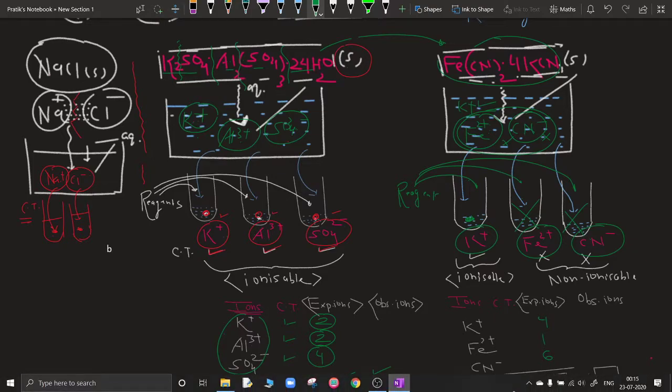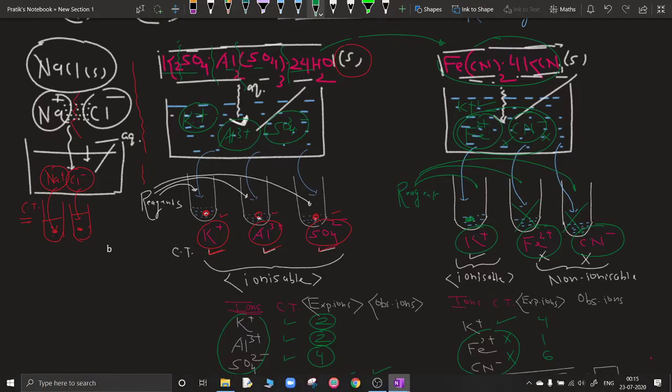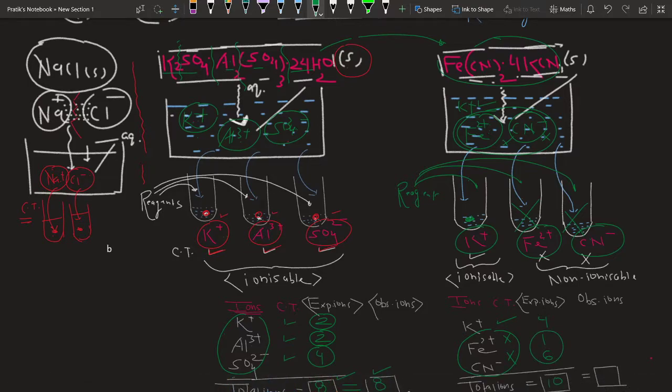So the total ions it should produce is 10. But ions we can count only if they give their confirmative test. Only the potassium ion is giving its confirmative test, but Fe2+ and CN- are not. So this entire part will be taken as 1.